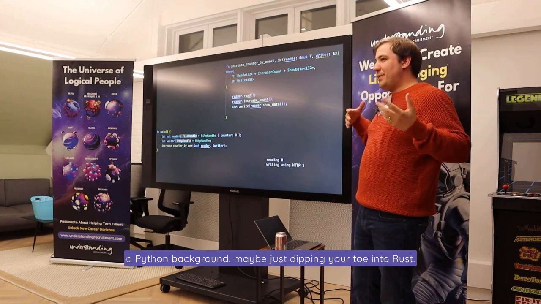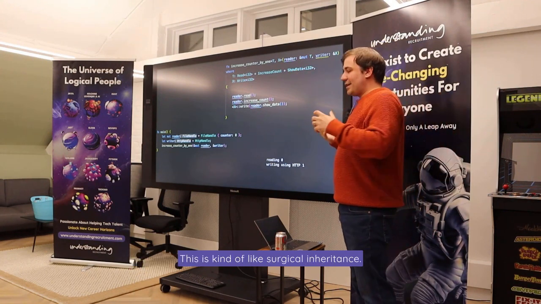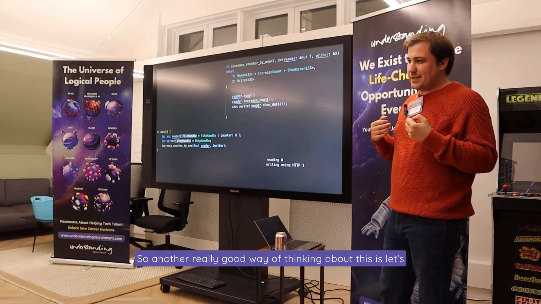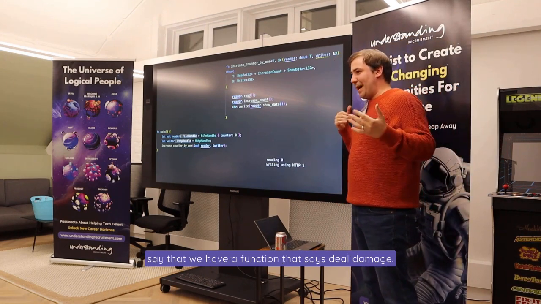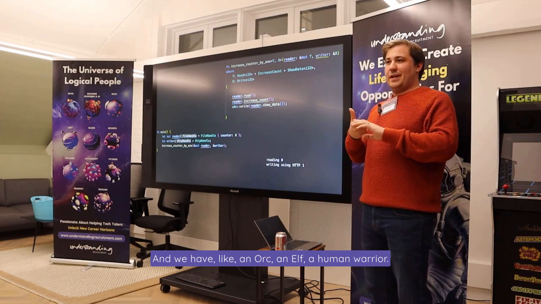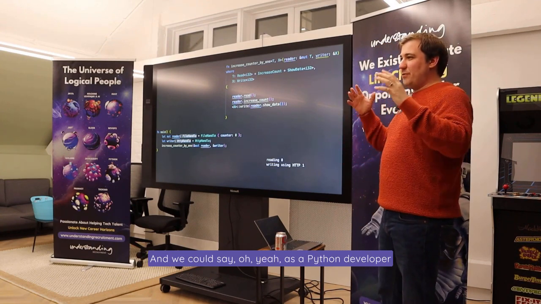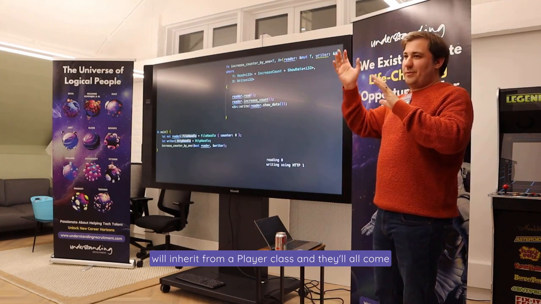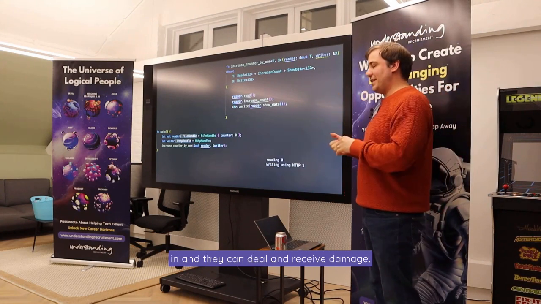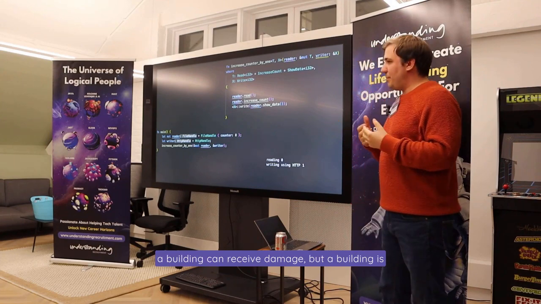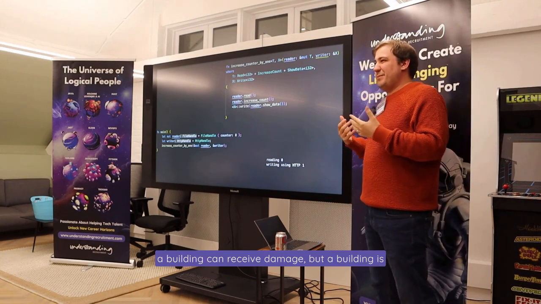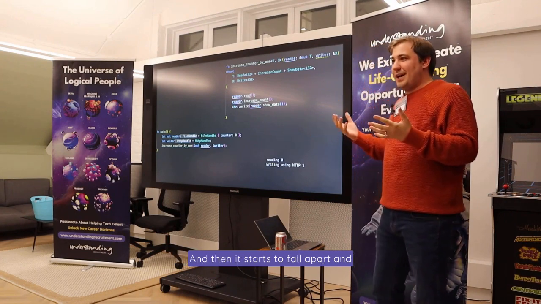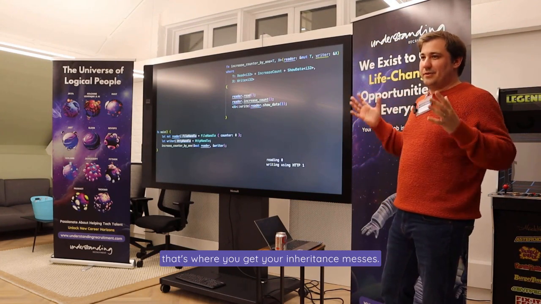And for those who have a Python background, maybe just dipping your toe into Rust, this is kind of like surgical inheritance. Another really good way of thinking about this is, let's say that we have a function that says deal damage, and we have an orc, an elf, a human warrior, and we can say, oh yeah, as a Python developer, we'll inherit from a player class. And they'll all come in and they can deal and receive damage. Then you say, well, hang on a sec, a building can receive damage, but a building's not a player, and it certainly can't give damage unless it's a particular type of building. And then it starts to fall apart, and that's where you get your inheritance messes.